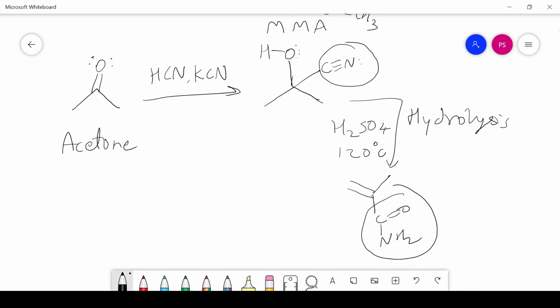Now you can again hydrolyze, or rather not hydrolyze but alcoholysis of this amide group gives you methyl methacrylate. So put here MeOH. MeOH means methanol, CH3OH, in presence of H2SO4 or simply H plus, which gives you C double bond O OMe.